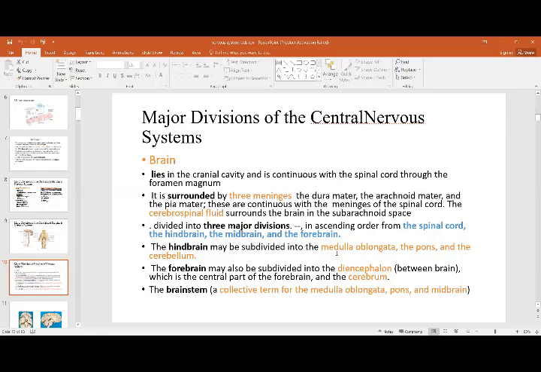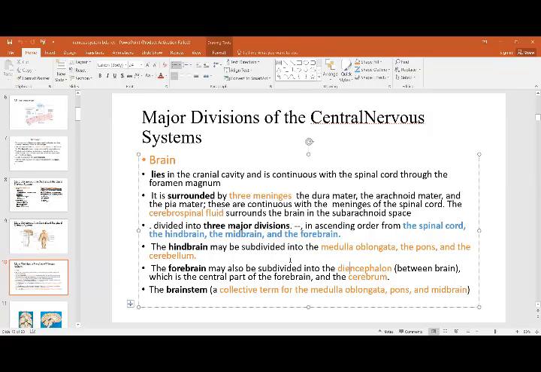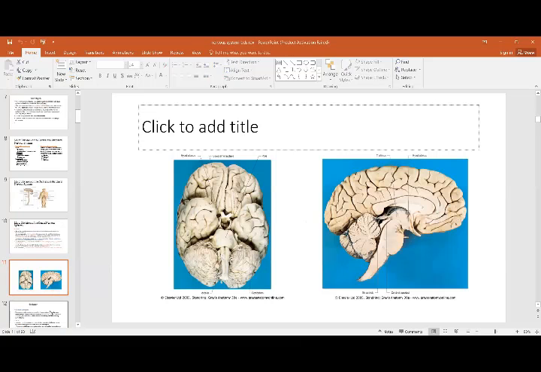Hindbrain includes the medulla, pons, and the cerebellum. Forebrain is divided into the diencephalon and the cerebrum, and midbrain is the midbrain. Collectively, you call it medulla, pons, and midbrain. When you use the term brainstem, it means that we're talking about these three levels. So these are the different pictures which show you.